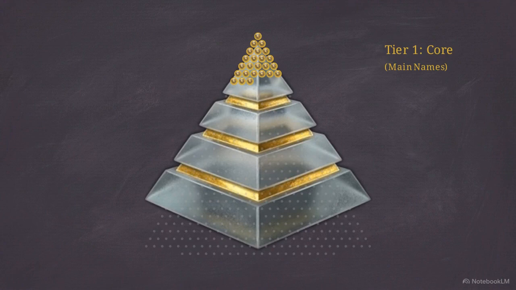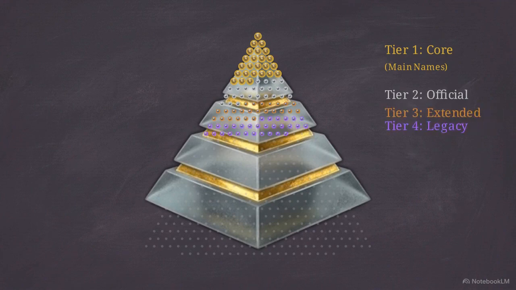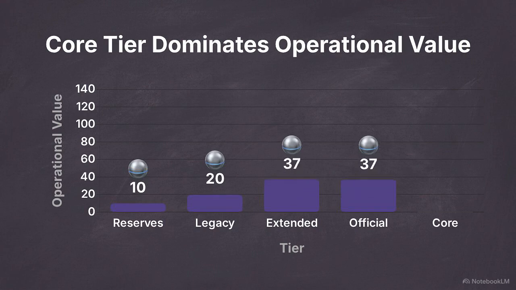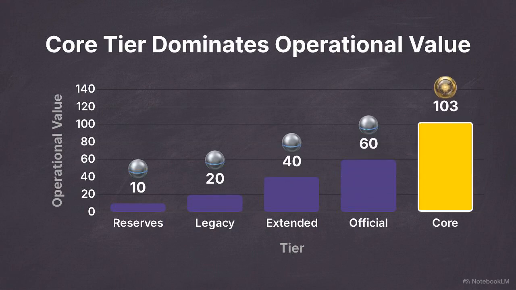At the absolute top of this structure are 24 individuals designated as the core main names. They represent the highest operational value within the directory. Below them, the status drops sequentially into precise groupings. We see 24 official members, followed by 24 extended members, and 30 legacy members. The base is formed by a 45-member reserves roster. In any simulated environment, this kind of rigid tier system serves a highly specific purpose. It sets the mathematical baseline for how much power, reach, and value each entity holds.